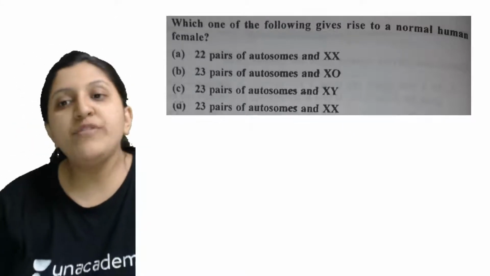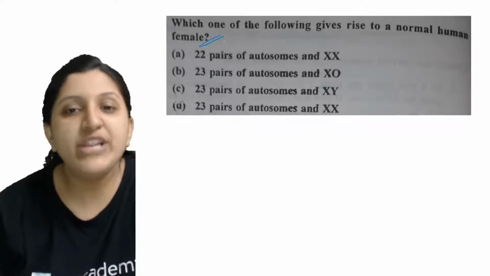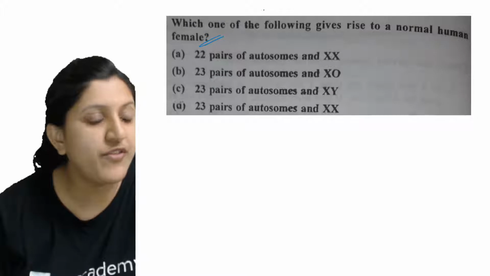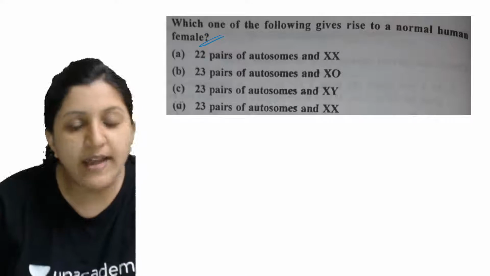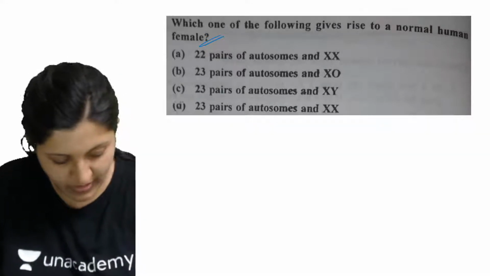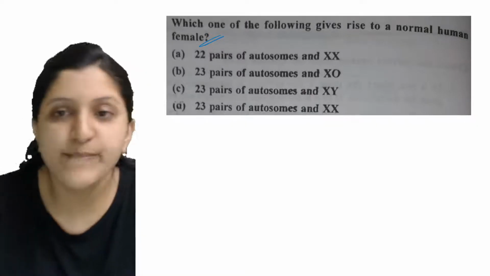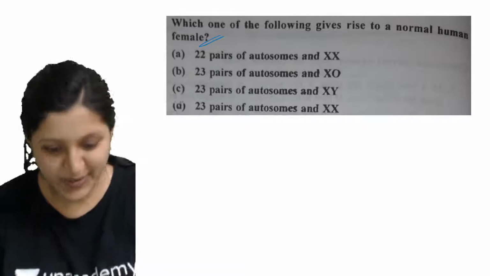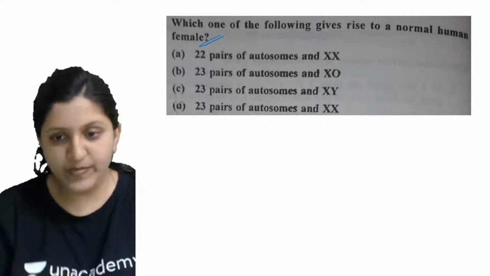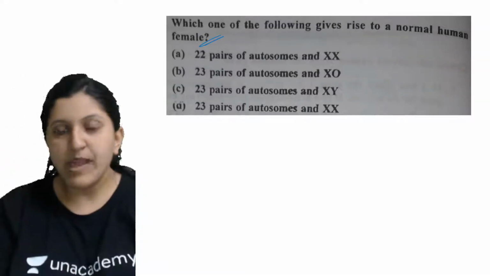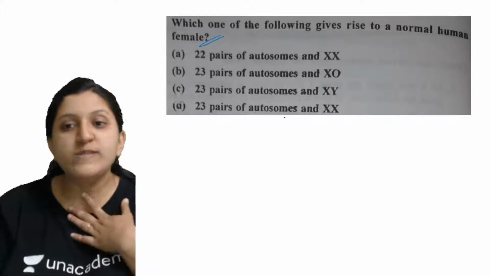Now, which of the following gave rise to a normal human female? So which is a normal human female? In case of a female, what chromosomes do you find? Any of you? What chromosomes are there in a female body? No idea? Okay, so in case of D, 23 pairs of autosomes and XX.